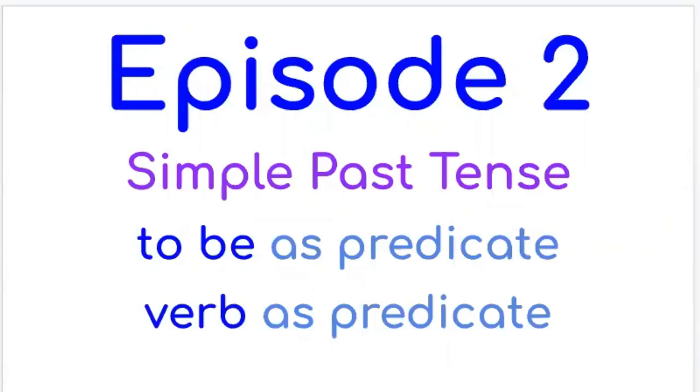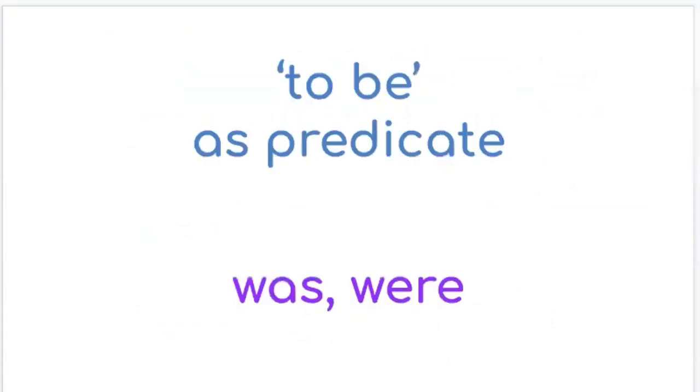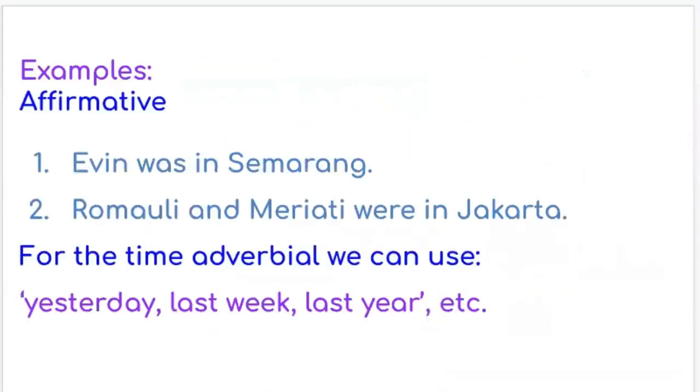Past tense. To be as predicate, verb as predicate. To be as predicate, we have here was, were. Let's make sentences using the to be, was, and were. First, we have affirmative.